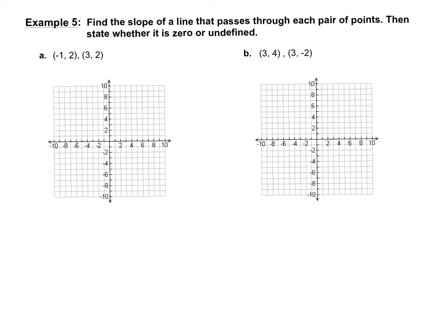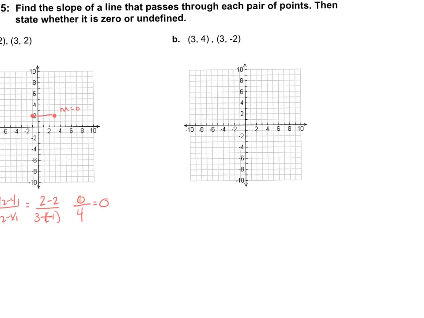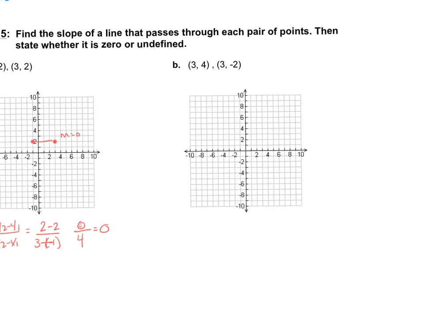Okay, same thing again. So slope formula, m equals y2 minus y1. Notice I write the formula every single time. 2 minus 2 over 3 minus negative 1. 2 minus 2, I already have 0, so I don't even care what the bottom is. 0 over 4, I know equals 0. Let's graph and double check. Negative 1, 2, and 3, 2. A slope of 0. Horizontal line.